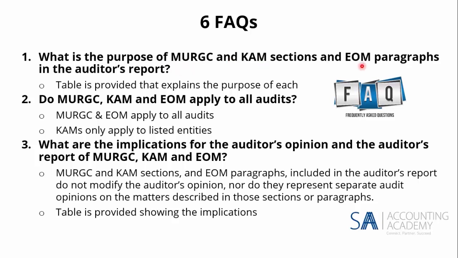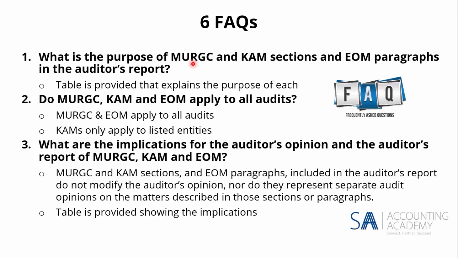An emphasis of matter paragraph really is there to look at something that you just want to draw attention to. I think in practice, we use emphasis of matter paragraphs as an easy way out not to qualify. But a material uncertainty relating to going concern is very serious, because that's now where we're saying there's an issue with going concern, and it might not be appropriate to present the financial statements on this basis.